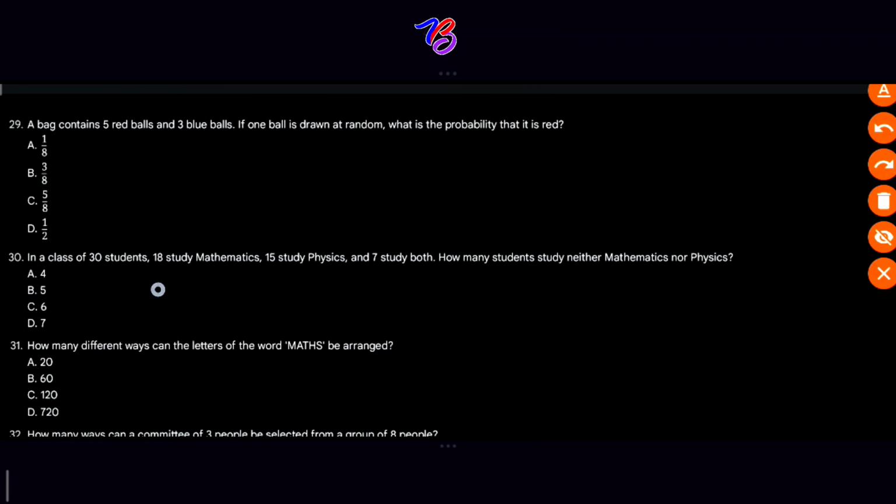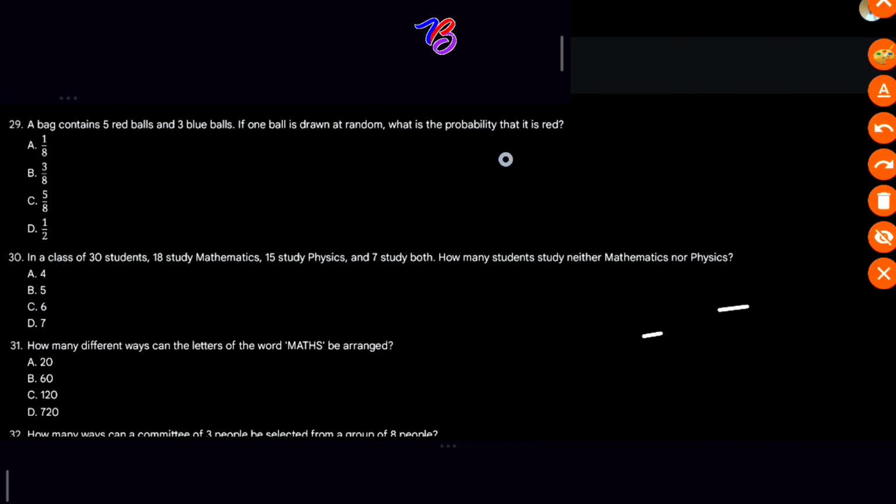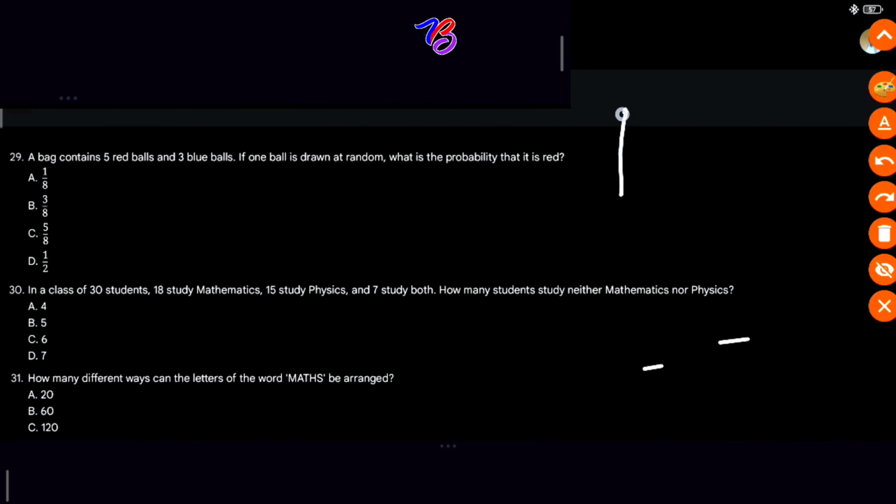Question 30. In a class of 30 students, 18 studied mathematics, 15 studied physics, and 7 studied both. How many students study neither mathematics nor physics? This question is under sets. The universal set is 30 students. Remember we have mathematics, physics, and both.